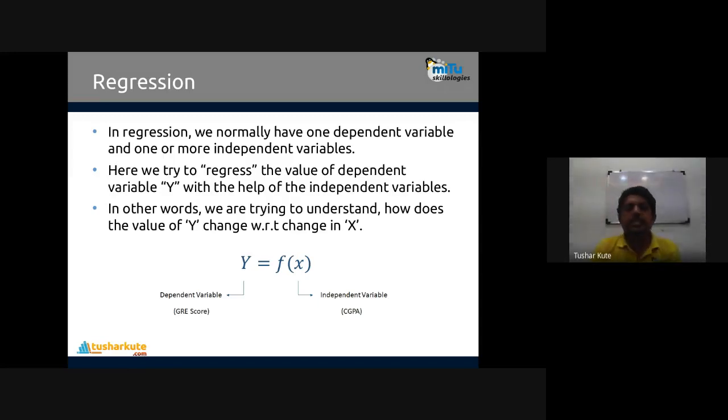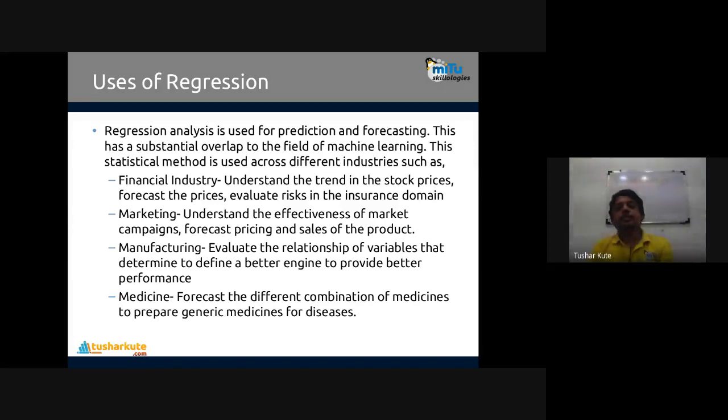So there are regressions of different kinds. Out of them, linear regression is the most commonly used, where a function is present and with the help of that function we can do predictive analytics. Now see the uses of regression. Why do we use regression techniques? A regression analysis is used for prediction and forecasting. Prediction and forecasting are almost similar. This has a substantial overlap with the field of machine learning, and the statistical method is used across different industries such as the financial industry, obviously a very common application.